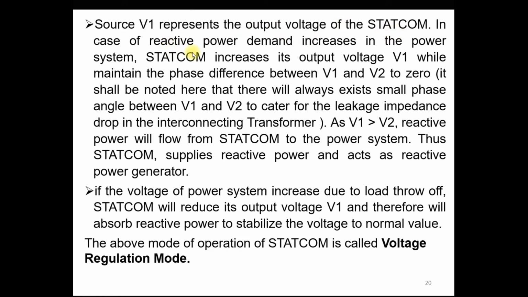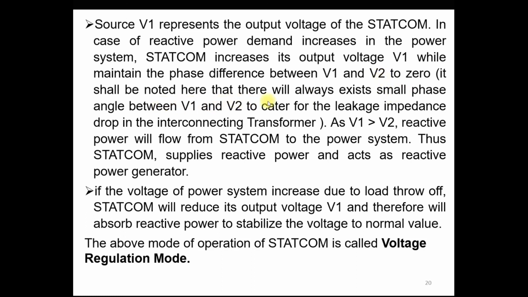In case the reactive power demand increases in the power system, as we already discussed, the STATCOM increases output voltage V1, maintaining the phase difference between V1 and V2 at 0, and increases the voltage level V1 to more than V2. It means that it injects the reactive power into the system.